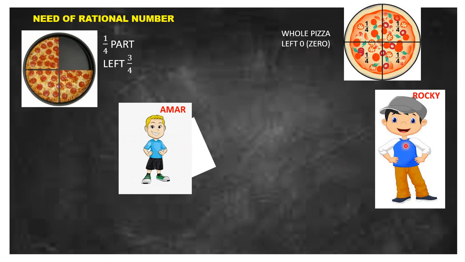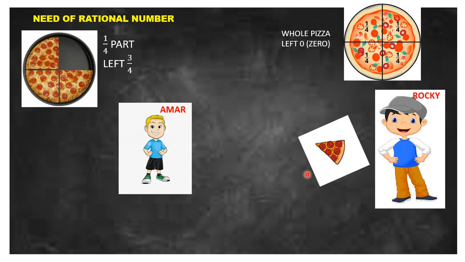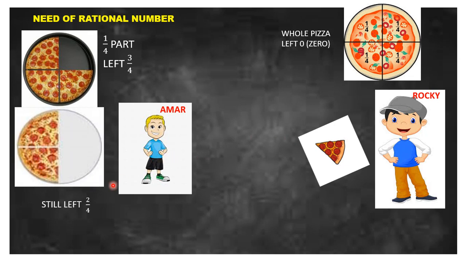Now Rocky still feels hungry, so he asks Amar to give one part of the pizza. When I have a full pizza, then I will return your part. So Amar gave 1/4 part of the pizza, and Rocky ate this 1/4 part, and he will return it to Amar when he has 1/4 part of a pizza. After giving 1/4 part of the pizza to Rocky, the part of the pizza left with Amar is 2/4.